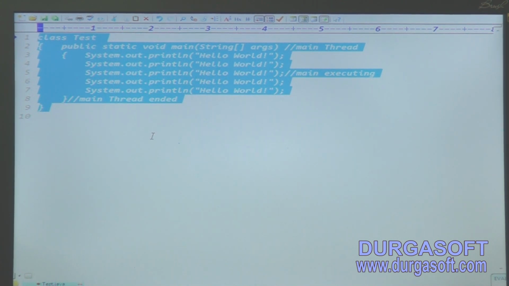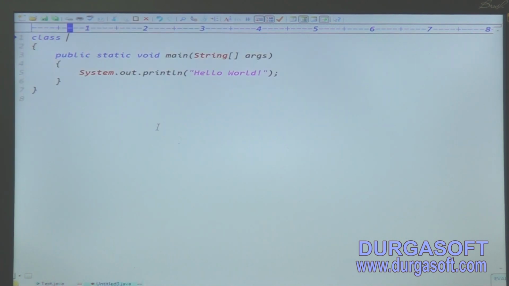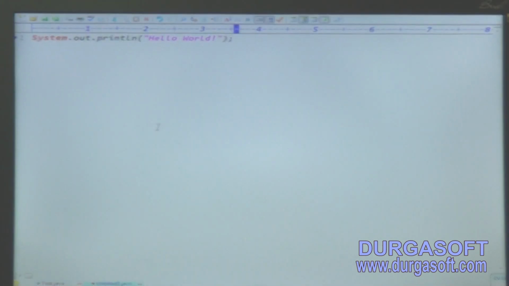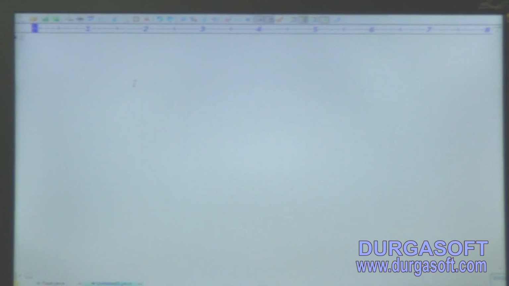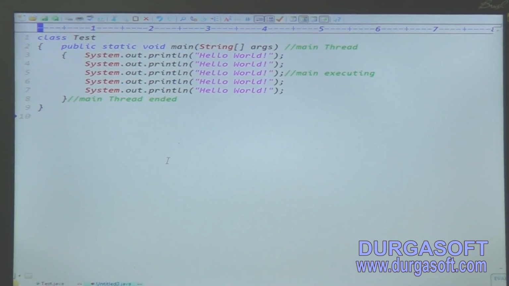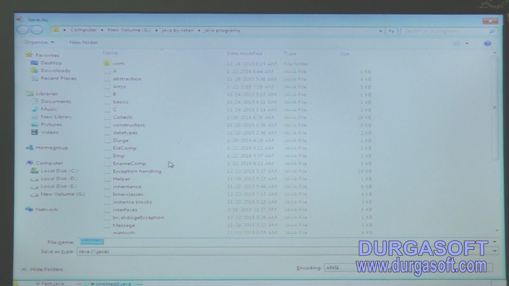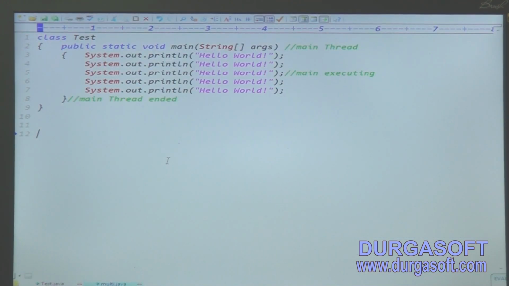So whenever the execution starts from main method, one thread is started automatically. The thread name is called what? Main thread. If the application contains only one thread, we are able to say the exact output. Here, how many times will the data be printed? 5 times the data will be printed. This is called a single threaded model.